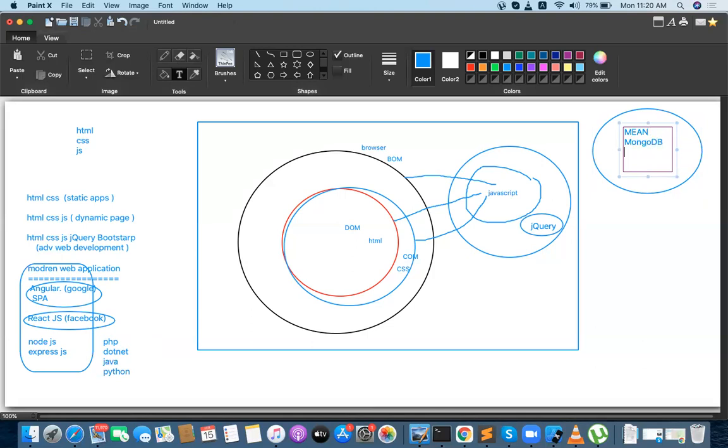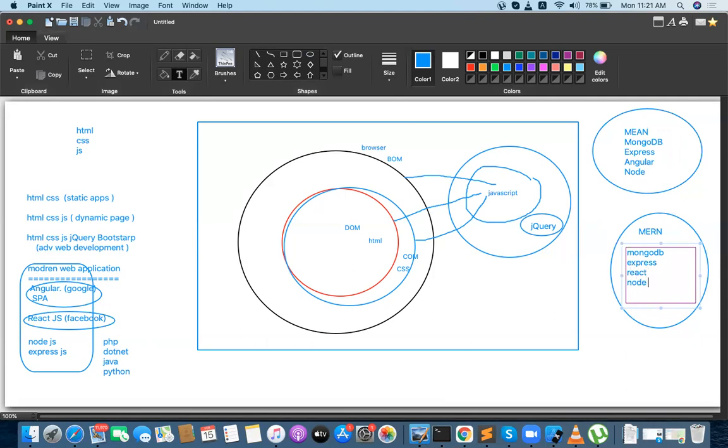MongoDB, Express, Angular, Node. So this is the concept called a MEAN stack. And one more concept got implemented in modern web applications, that is called a MERN stack. Only one thing got changed in the MERN stack. Here you will have MongoDB again, Express, React, and Node.